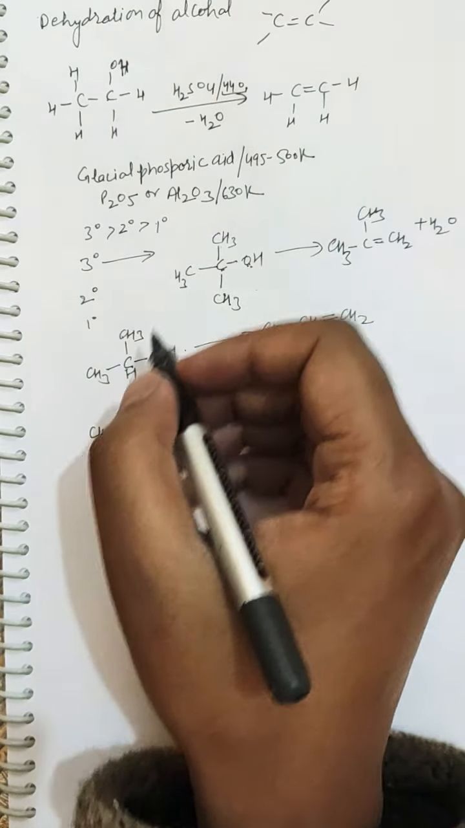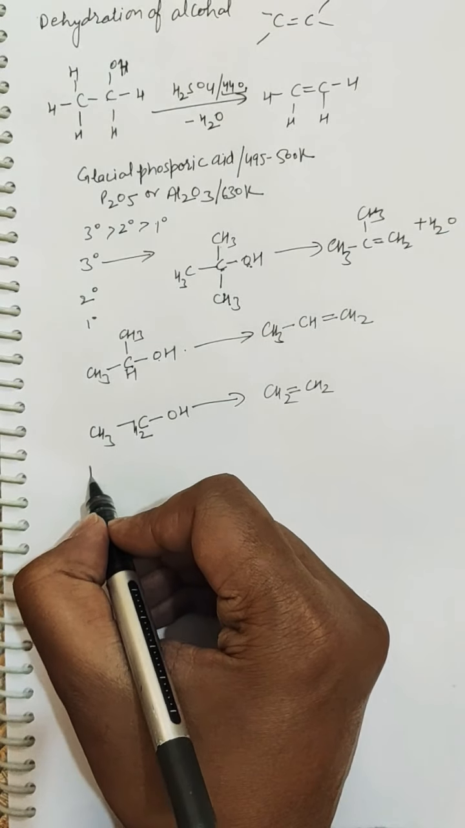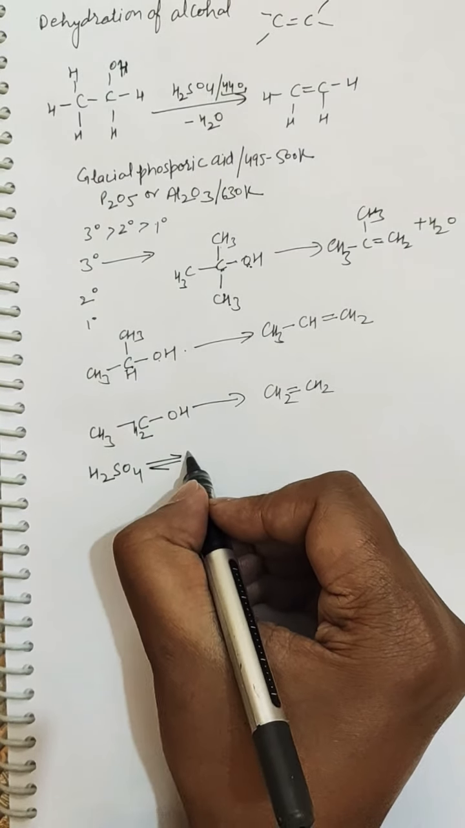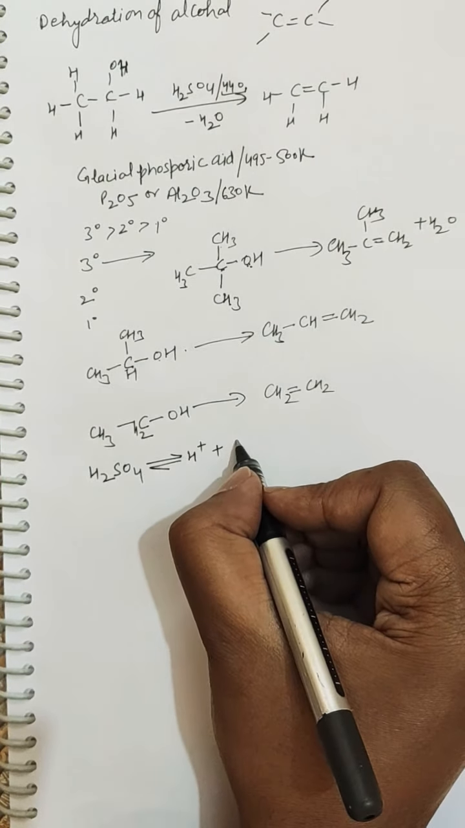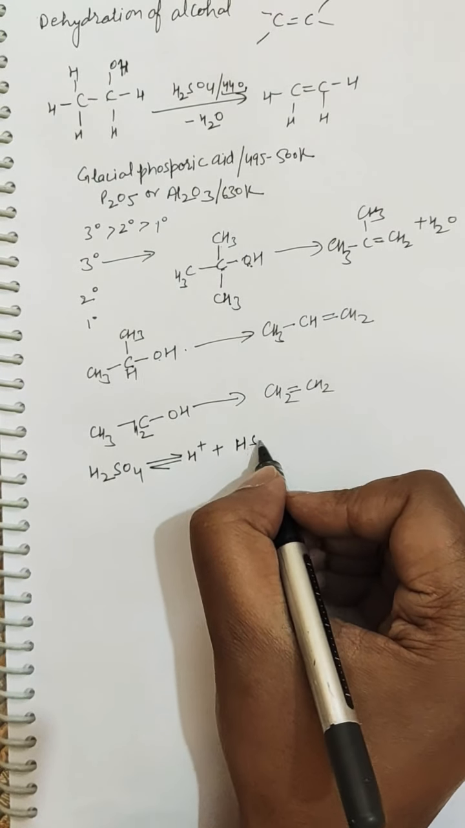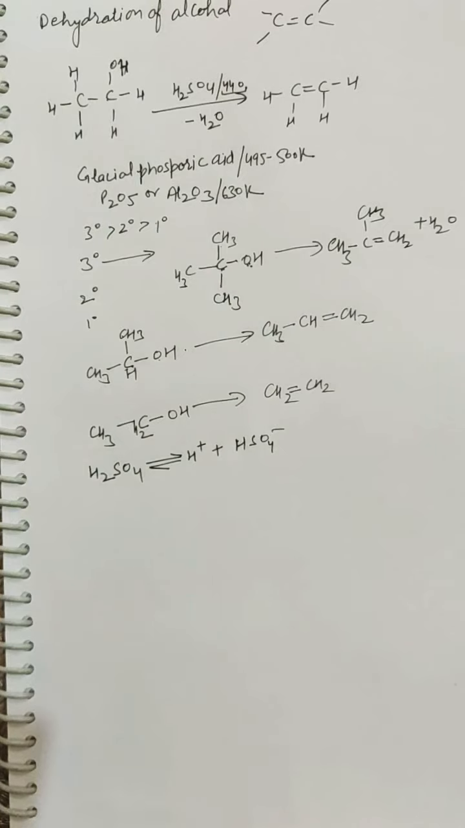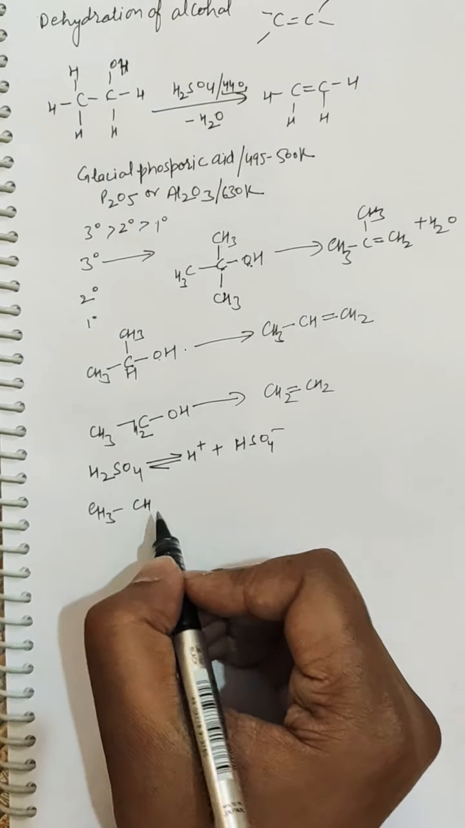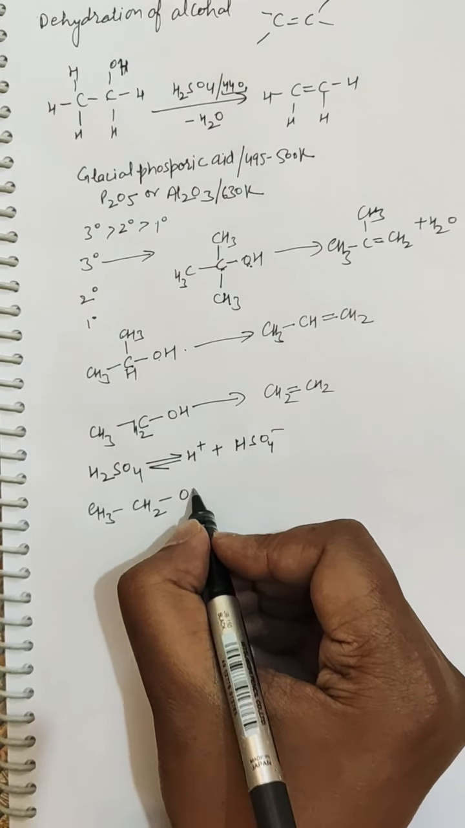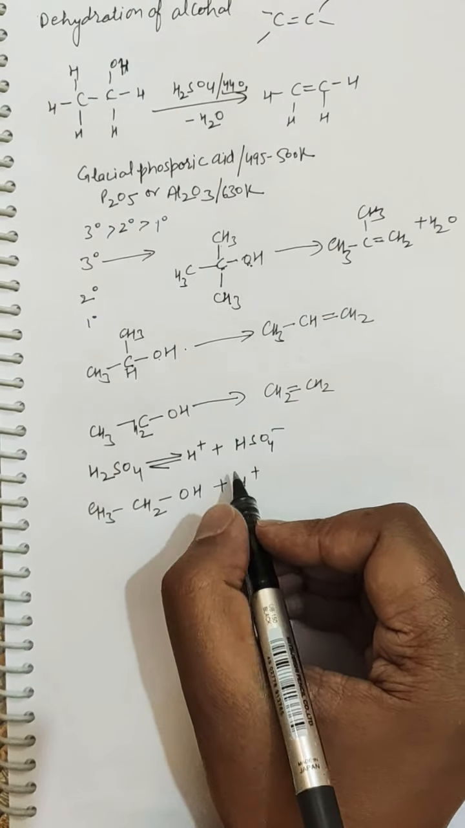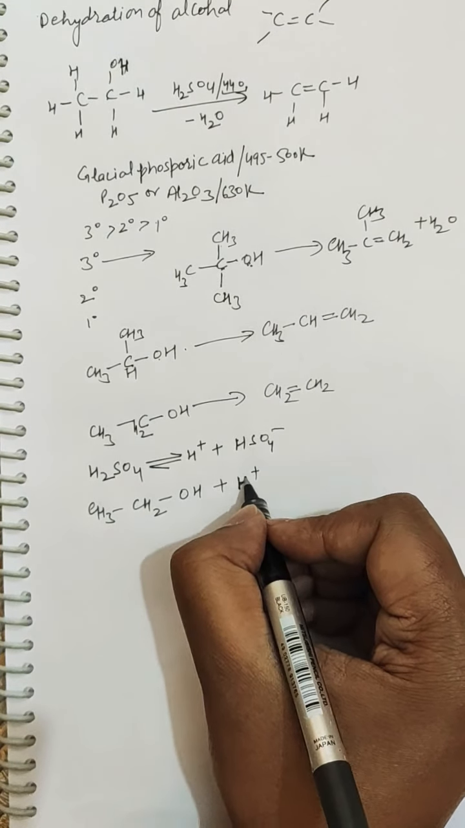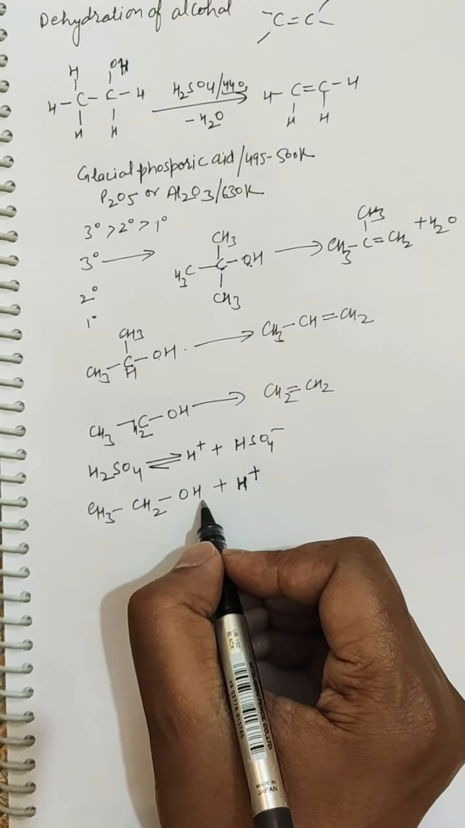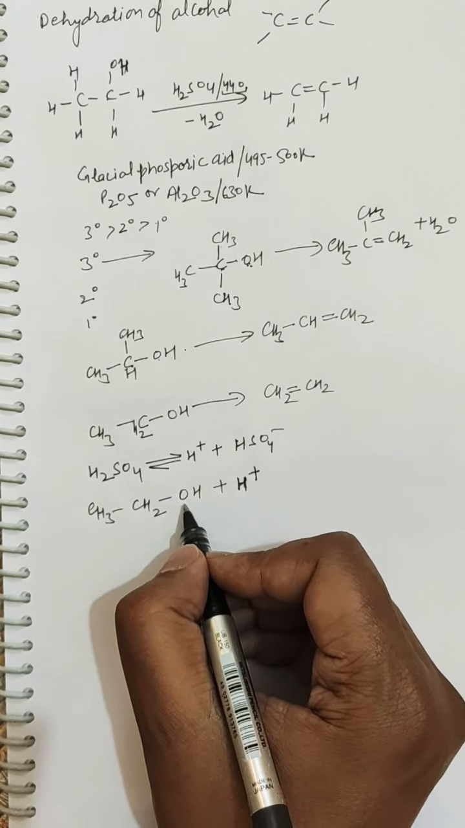So protonation of alcohol, first of all. This sulfuric acid exists in equilibrium as proton and this anion, and this proton goes to the substrate alcohol. This proton is electron deficient, having a positive charge. So it will go to the electron rich center, because it has a positive charge.